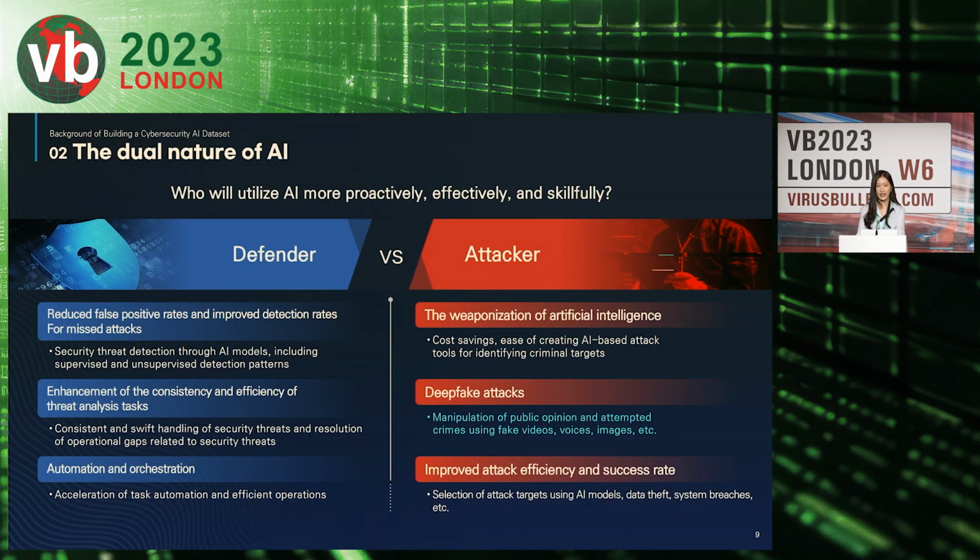There are defenders and hackers. The key question is who takes the lead in harnessing AI first. Our conclusion is that we defenders should take the lead. To achieve this, we realized the importance of a high-quality data set that accelerates AI models. So it served as the driving motivation for our project.